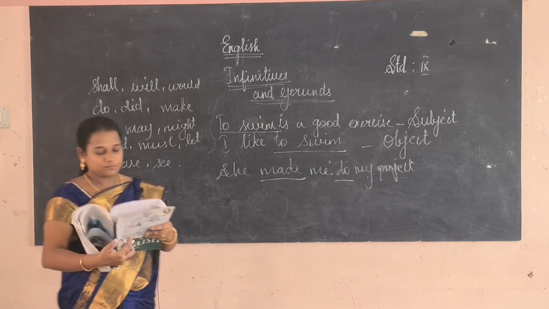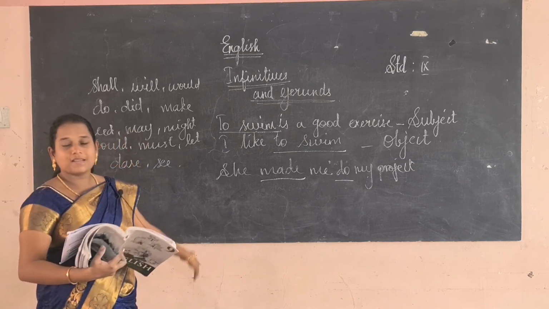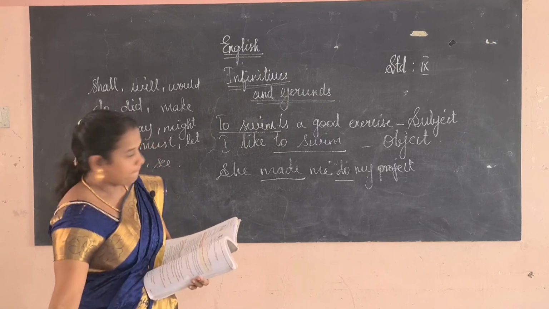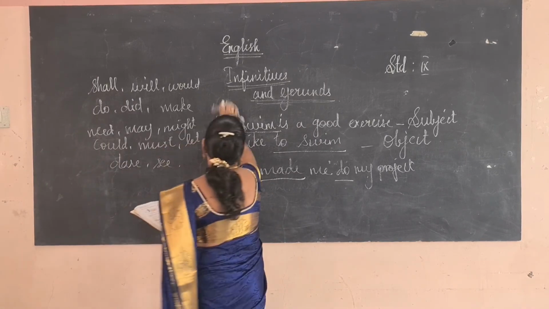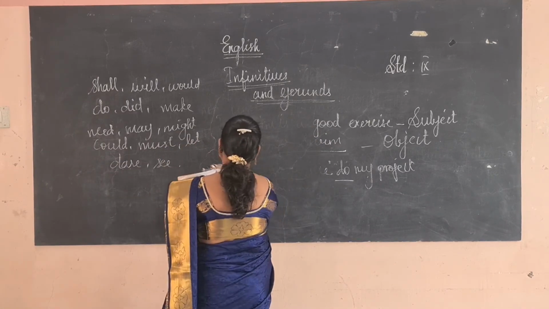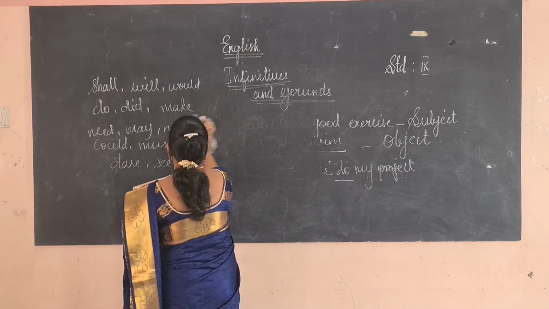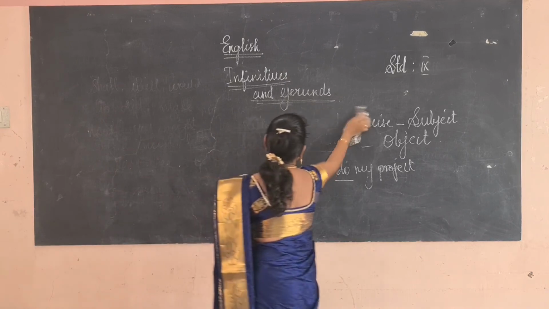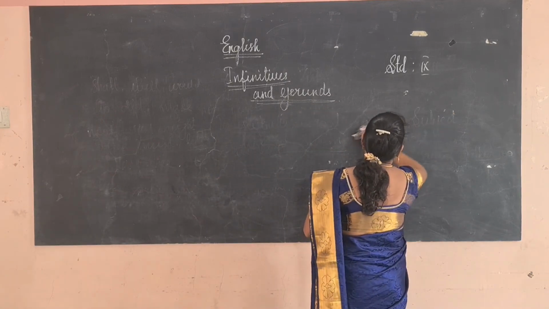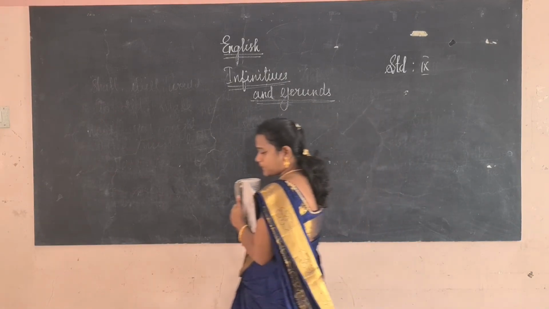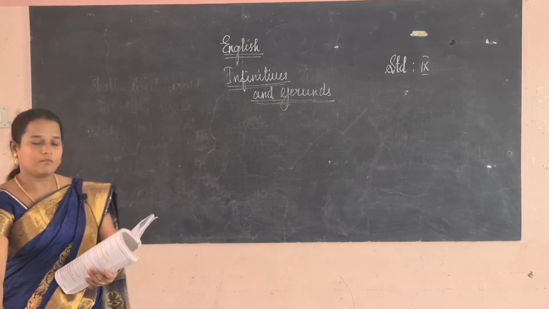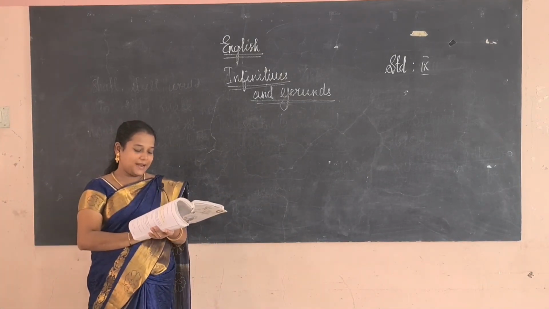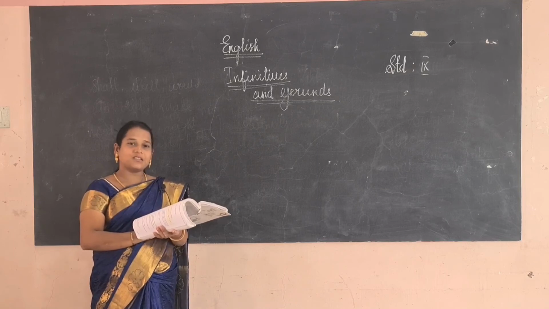Okay. So now the next one we will learn about is the gerund. A gerund is an action word that ends in ing and functions as a noun.